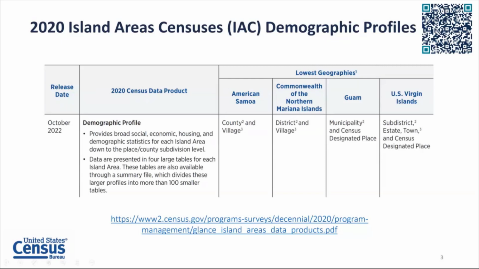The 2020 census counted people living in the U.S. island areas using a long-form questionnaire. Other surveys, such as the American Community Survey or ACS, are not conducted in the island areas. Therefore, the Census Bureau used a long-form questionnaire to meet the island area's data needs for demographic, social, economic, and housing unit information. This long-form questionnaire was similar to the ACS questionnaire used in the 50 states, the District of Columbia, and Puerto Rico.